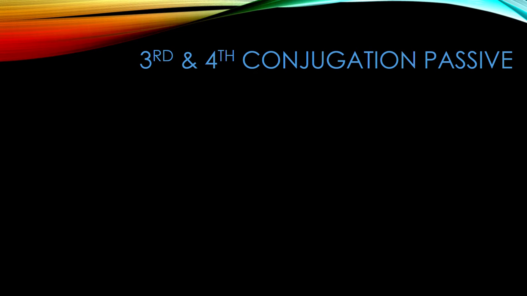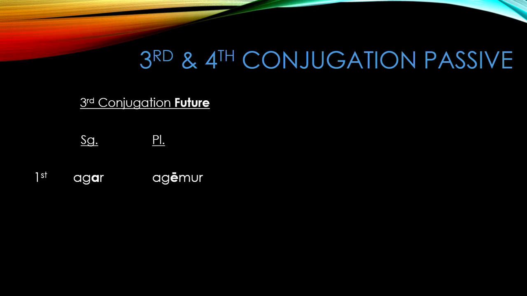Conjugating the third and fourth conjugations in the future passive is also very similar to the present passive. They use the long E before the ending instead of the infix bo, bi, bu, except, of course, the first person singular, where the vowel is A. In the example of ago, the first person singular would be agar, the second person singular would be agēris, the third person singular would be agētur, the first person plural would be agēmur, the second person plural would be agēmini, and the third person plural would be agentur.